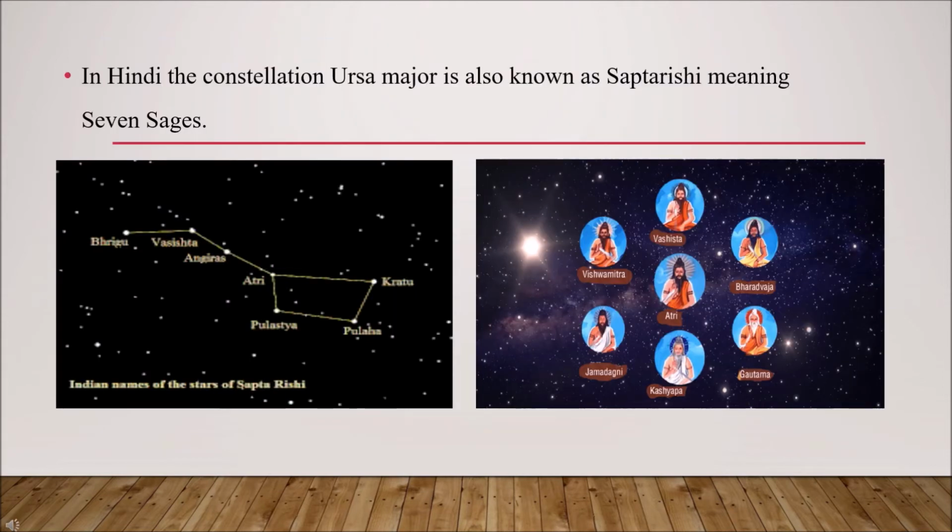In Hindi, the constellation Ursa Major is also known as Saptarishi, meaning 7 sages. One of the easily recognizable constellations is Saptarishi, which means a group of 7 sages. Our first picture gives us just the group of stars, and the second picture gives us the view of those 7 sages, which means Saptarishi.